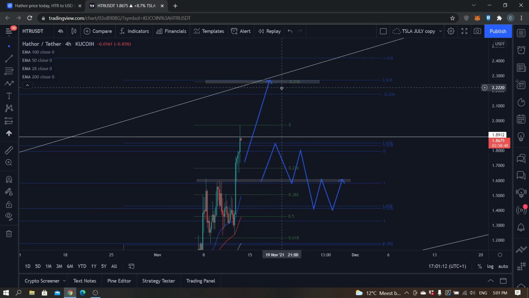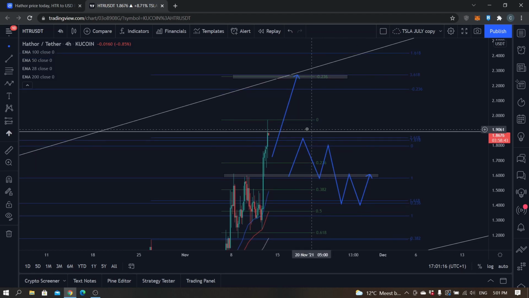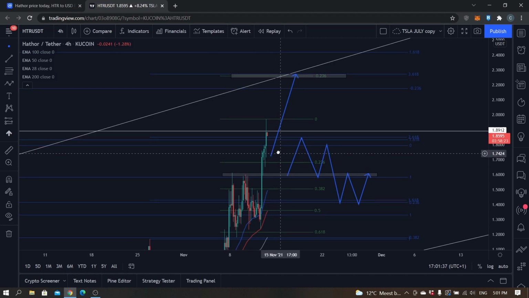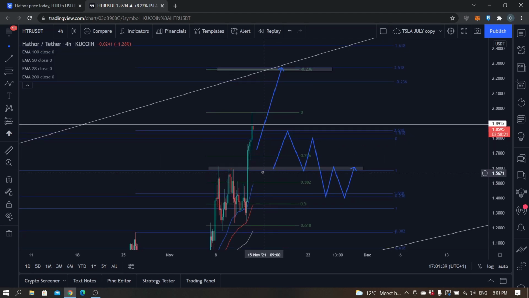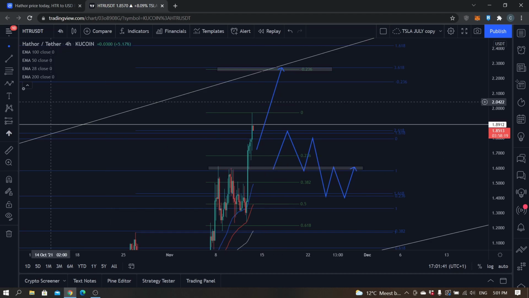So I think the next resistance then would be at around 2.25, which is not that much higher, it's like 12.5% higher. I do think we can close there, and from there on out I do think we will see a bigger pullback, at least to the 2.0 again. But then we need to find support here anywhere between 1.84 and 1.72. If we do not, I think we drop down to at least 1.58.